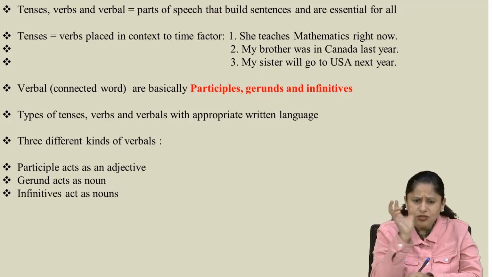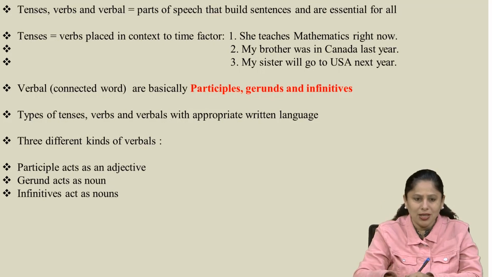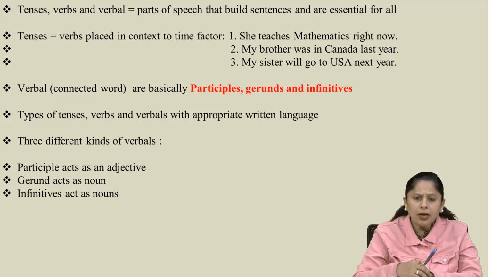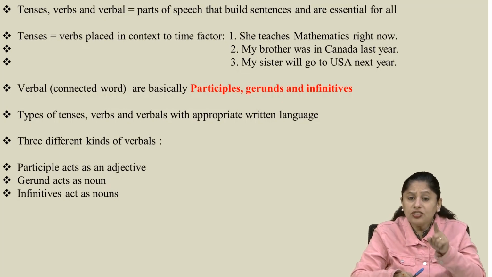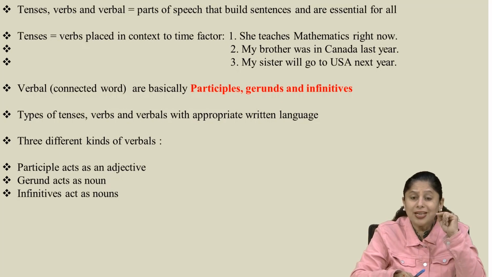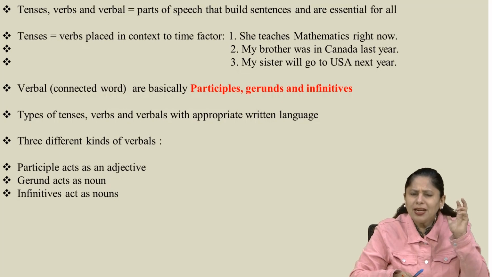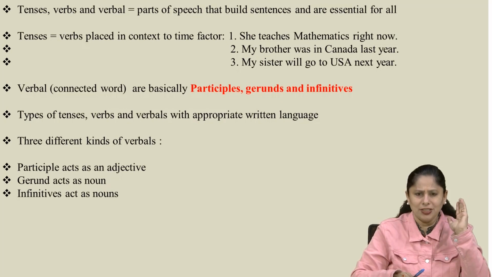And that's why let's focus again on the verbals. Three different kinds of verbals. Now, as I told you, it is about the written language only. When the same verbals, participles, gerunds and infinitives are in front of you, and when you are listening to anyone else's speech, you would not be in a condition to think about it even.